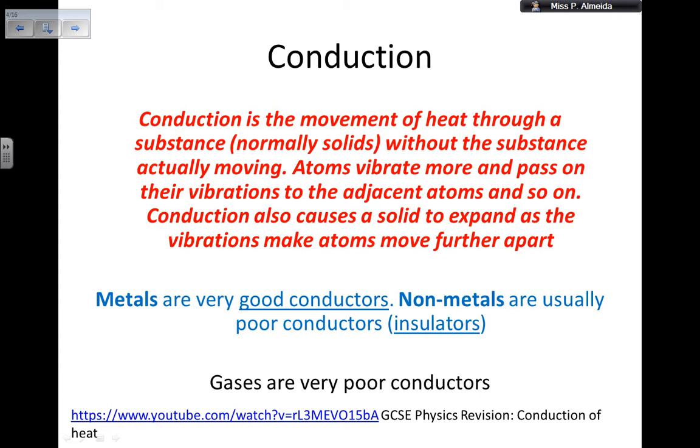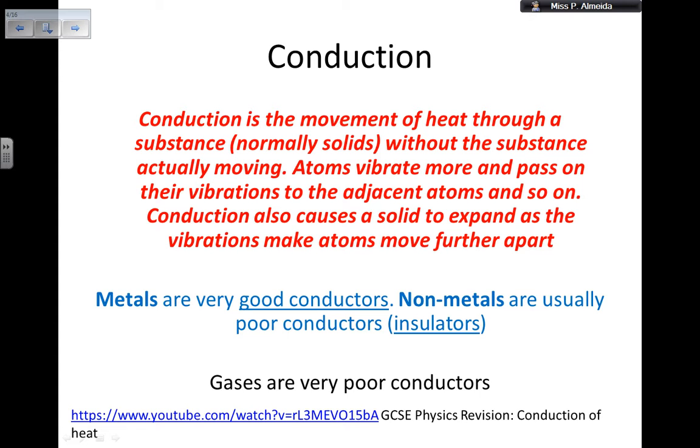Don't forget, a solid expands when it heats up and contracts when it cools down. This is due to the vibration of the atoms. When they are vibrating more, because there is more heat, they take up more space, so they are further apart. When they cool down, the vibrations are smaller, so they are not taking as much space in between.